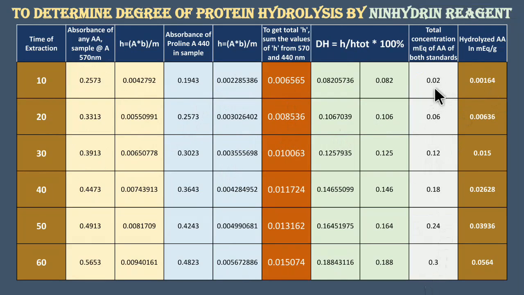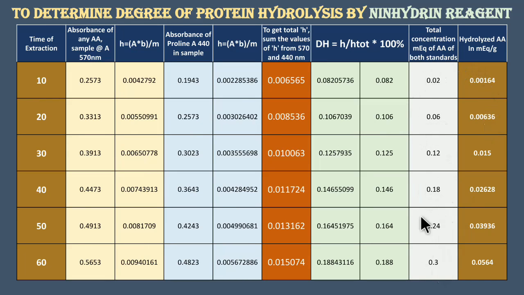So here, if we take from leucine 0.01 and from proline 0.01, it will become 0.02. So the next concentration will be 0.06. The next concentrations will be 0.12, 0.18, 0.24 and 0.3.